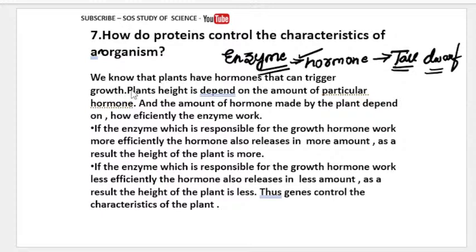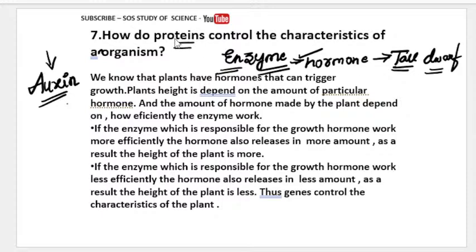So the hormone which is responsible for the growth of the plant is auxin, dear students, because auxin is synthesized at the shoot tips of the plant. This will help the plant's growth. If auxin has to be released more, these enzymes which are present in the plant have to work efficiently. When auxin is released more, the plant will be tall. If auxin is released less, then the plant will be dwarf. So that is the answer for this question.